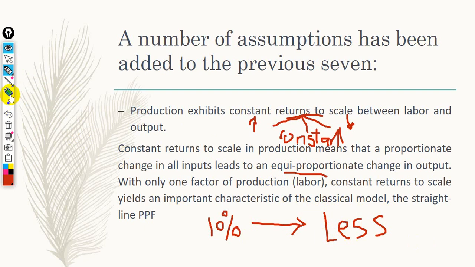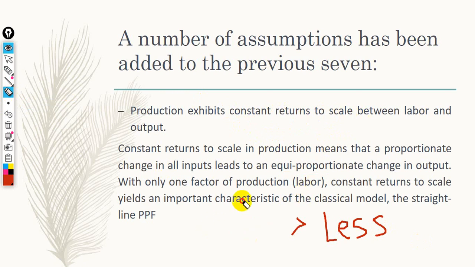According to our assumption, production, according to Adam Smith, follows constant returns to scale, which means that if input increases by 10%, output will increase by 10% as well. What is the importance of this assumption?